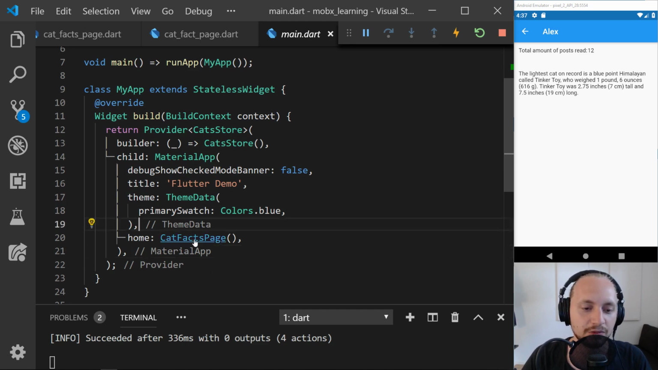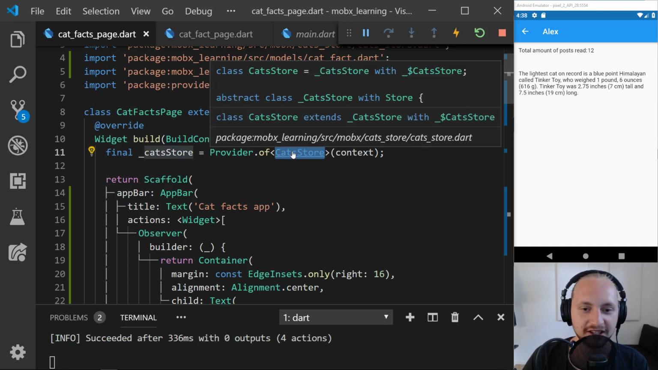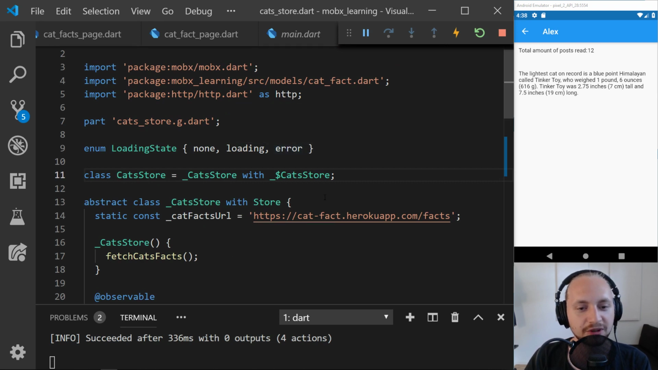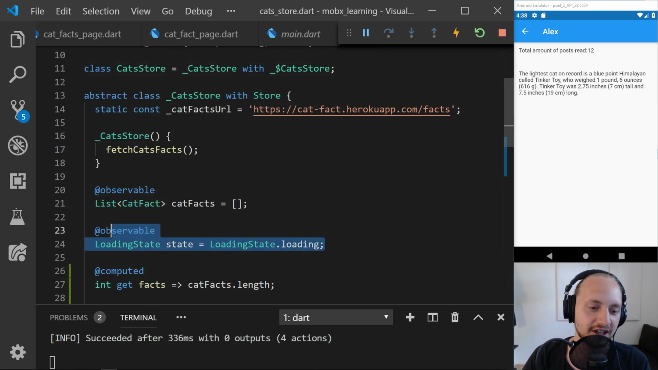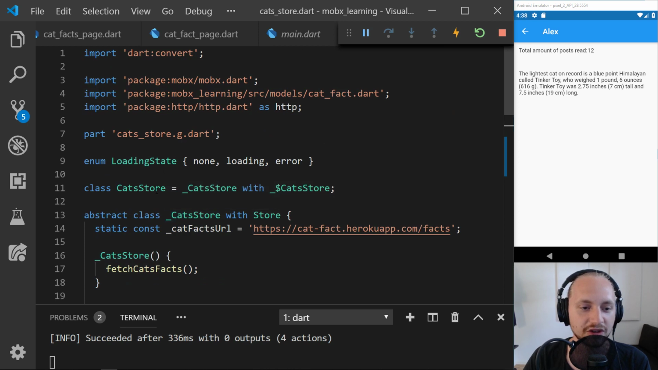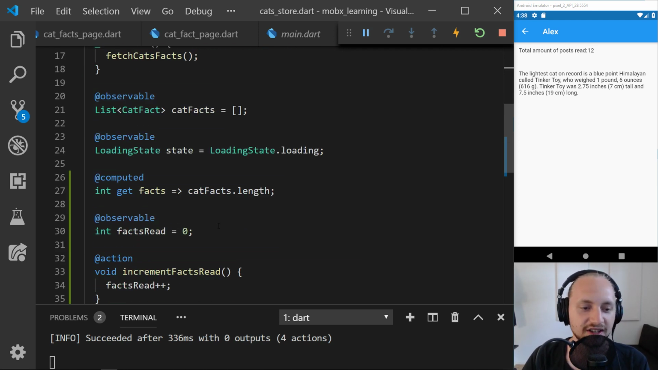Then from main, we go to the cats facts page. And inside here, we have the cat store. So let's check out the cat store first. And this cat store is pretty much the implementation of MobX. So we have a listener. So each time we do anything here or create a variable, we are going to create a part or a generated file with all of the boilerplate, so to speak. And this just contains all different things like this facts read or observable.